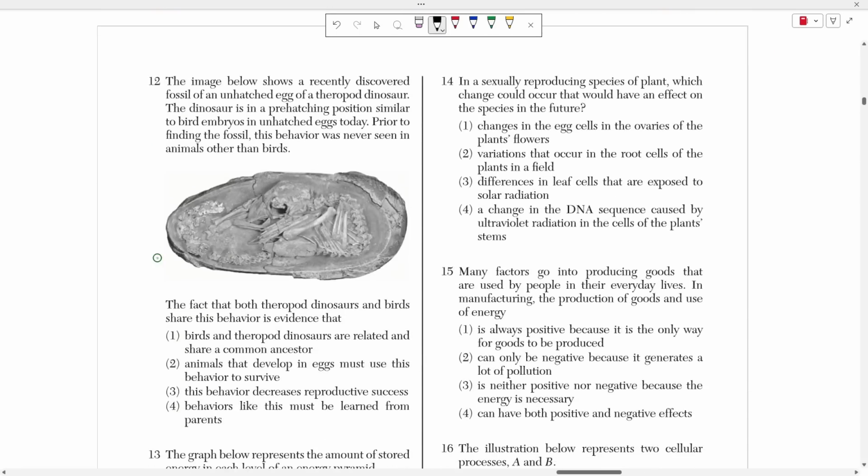Number 12 tells us that the image below shows a recently discovered fossil of an unhatched egg of a theropod dinosaur. The dinosaur is in a pre-hatching position similar to bird embryos and unhatched eggs today. Prior to finding the fossil, this behavior was never seen in animals other than birds, and they're asking us to explain how this could be. And whenever you see a similarity between two species, whether both of them are alive today, or both of them are extinct, or one is alive, one is extinct, any similarities between two different species is due to a common ancestor, right? A common ancestor is a species that they evolved from, right?